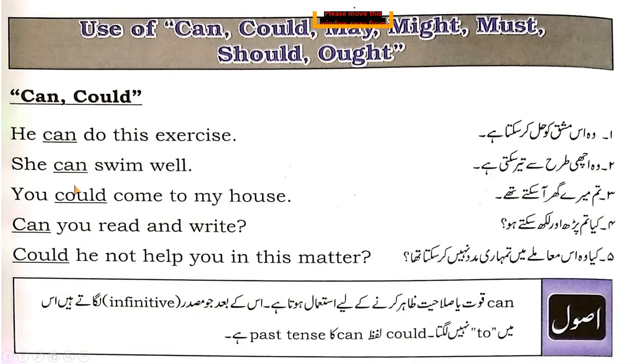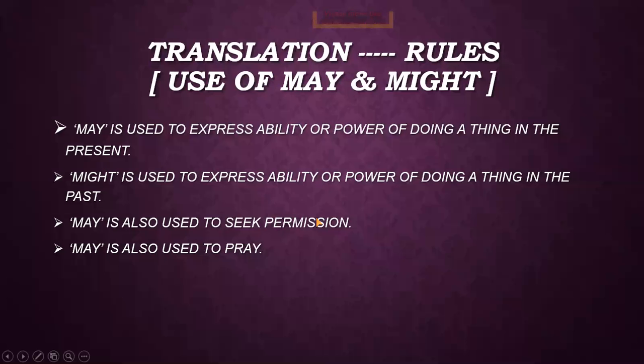It means we cannot write can with to. He can to do this exercise. We are not using any to here, and we directly use can as a helping verb with some main verb in the sentence. I hope you are understanding.